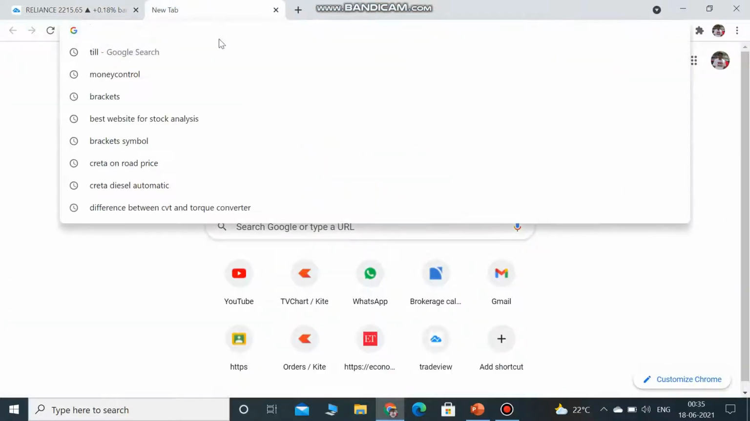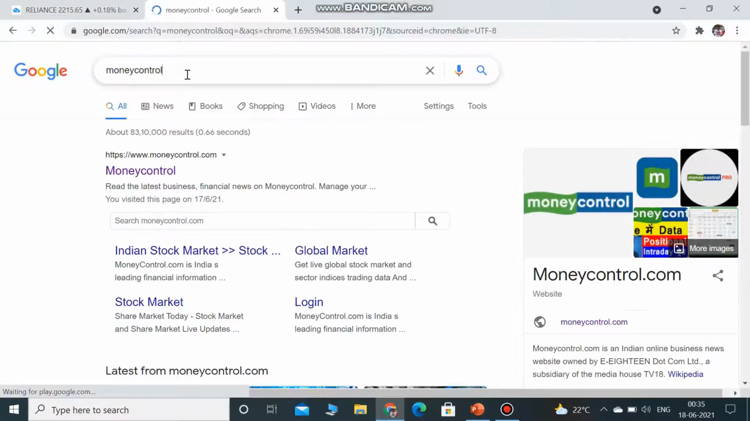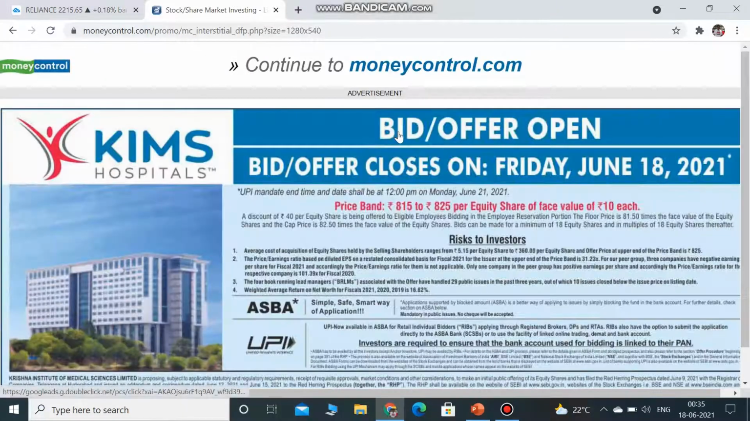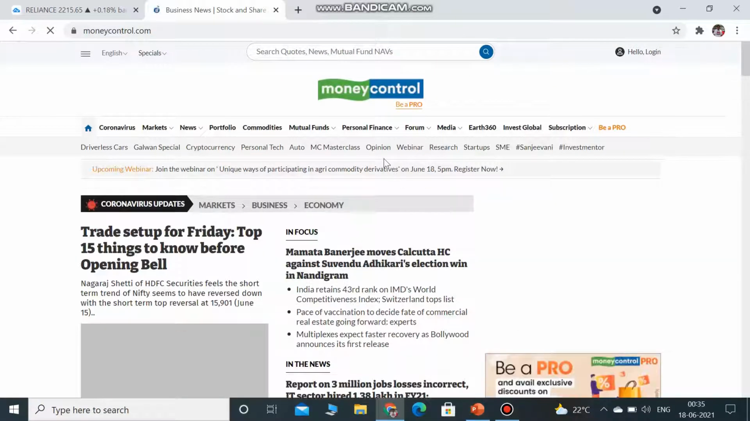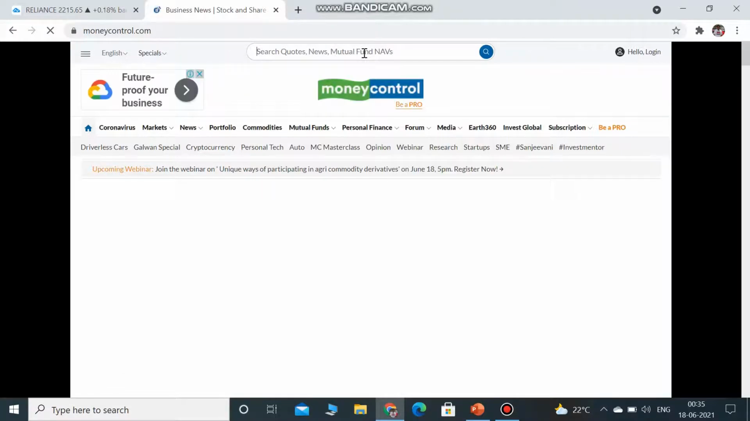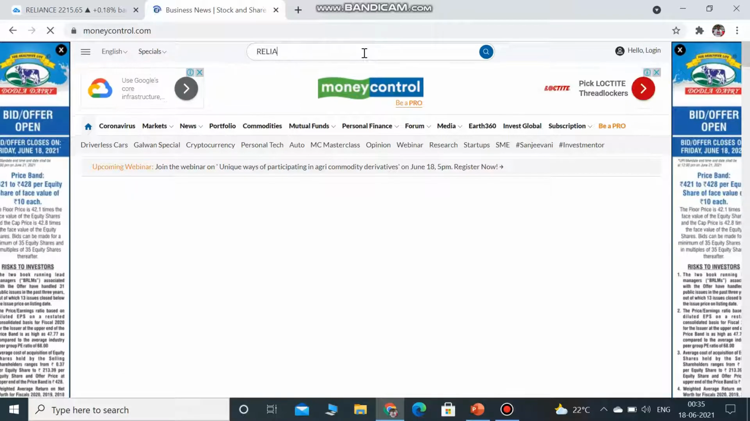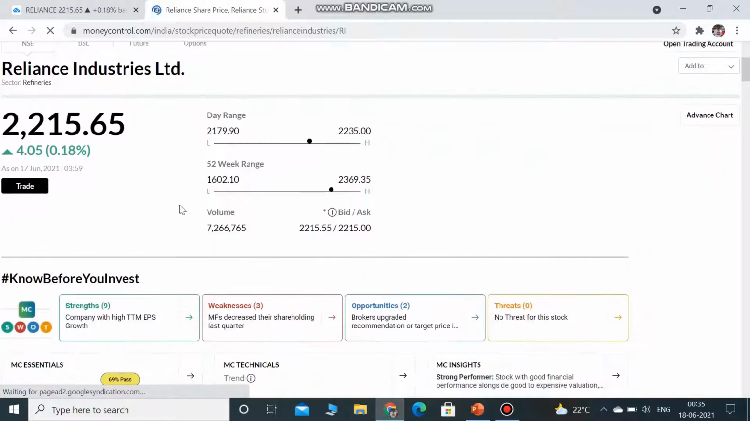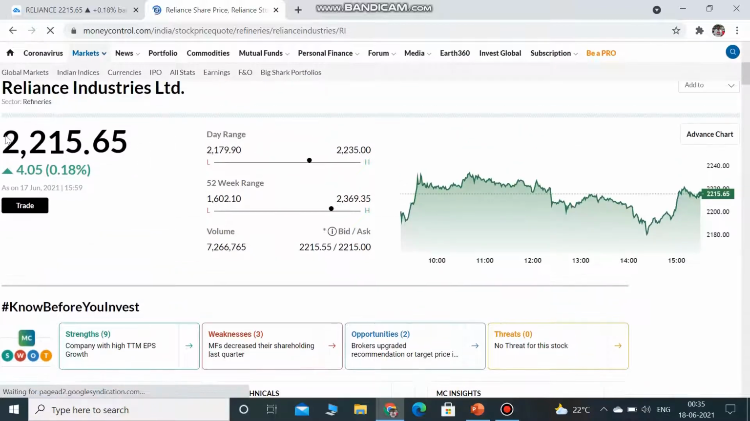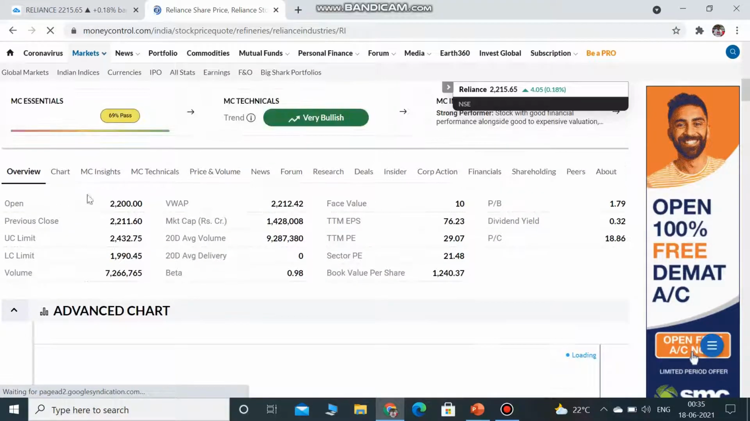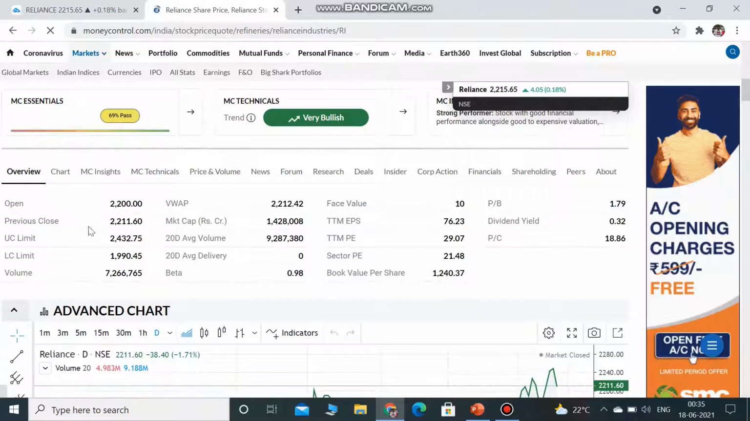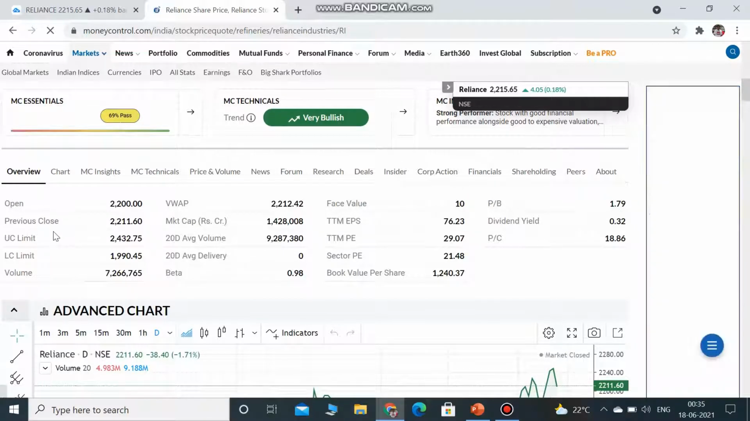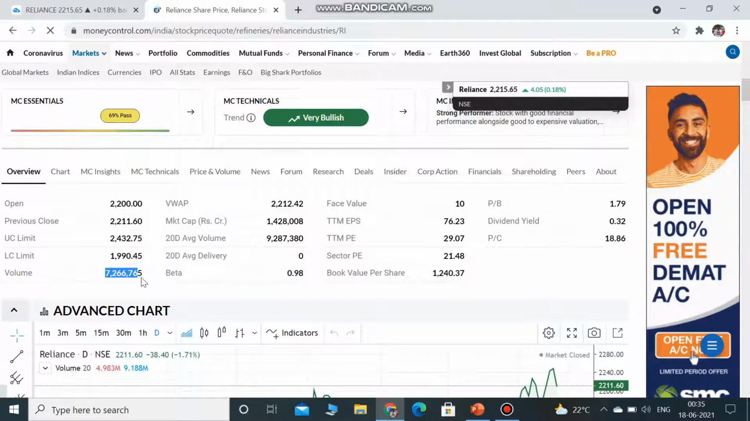So just go on typing moneycontrol.com. Once you get into it, just assume you want to know about Reliance. Just type Reliance. Okay, this is where you come to know the present share price, and you will know the opening and closing, the previous low, and the volume. This is what you should know.